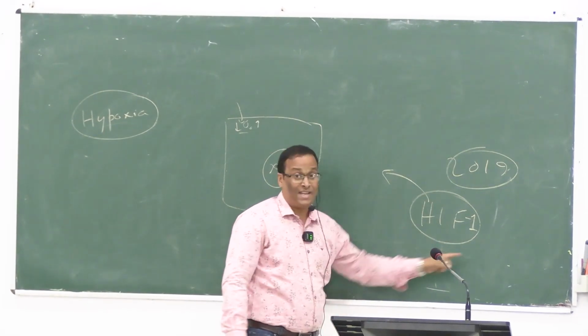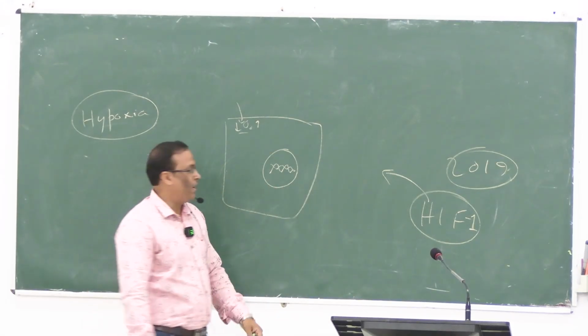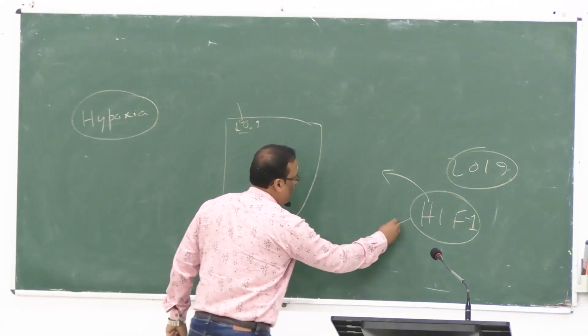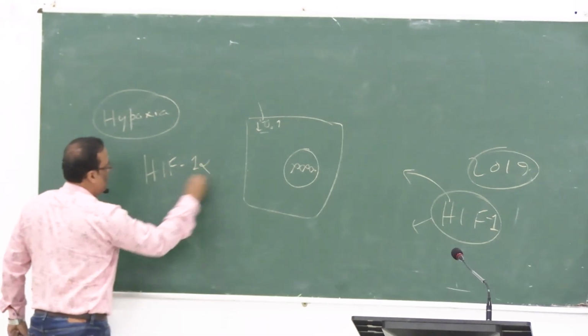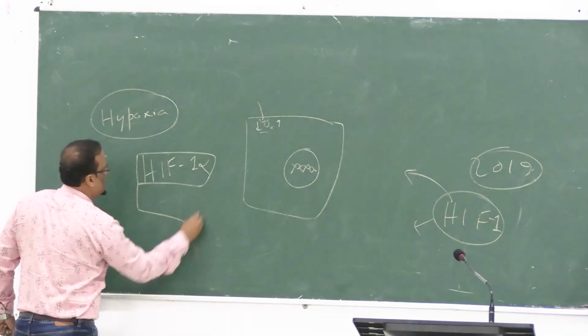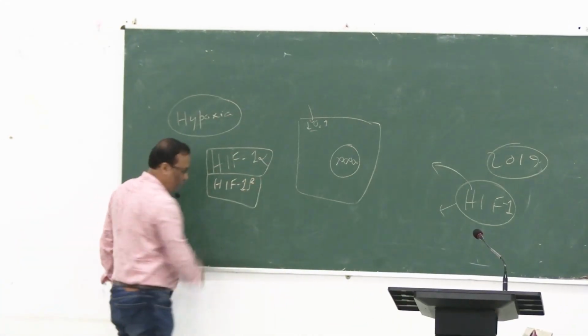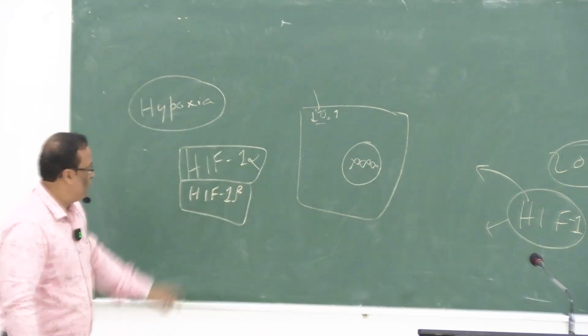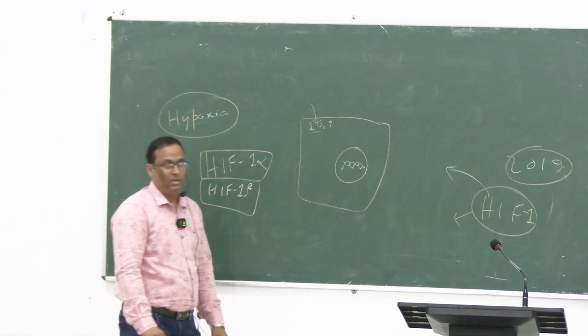This is called the transcription factor for this. Now this has two subunits. One is HIF-1 alpha, another is HIF-1 beta. Right? So both are present as a dimer.